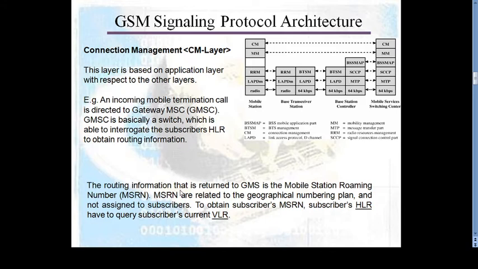The routing information is written as the GSM mobile station roaming number, and MSRN is related to the geographical number plan and not assigned to the subscriber. To obtain the mobile station roaming number, the subscriber's HLR queries the subscriber's current VLR. So this is the function of connection management.